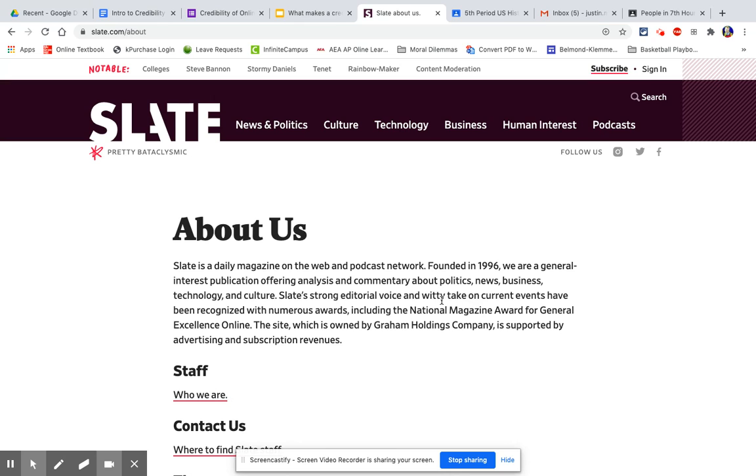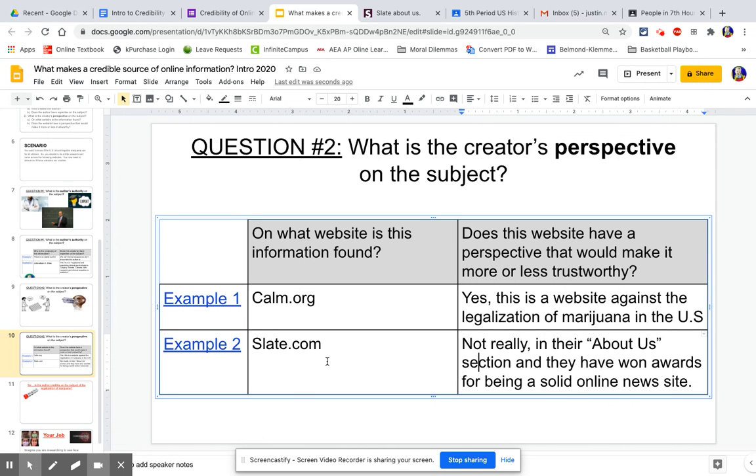Its take on current events has been recognized with numerous awards, including a National Magazine Award for Excellence Online. If you have an award for excellence online, it sounds like this is a pretty legit website. So we're taking a look, and it doesn't look like it has any bias or any perspective that would make it more or less trustworthy. So here I would say Slate.com doesn't really have a perspective that would make it more or less trustworthy. They have won awards for being a solid online news site, so that's good for them.